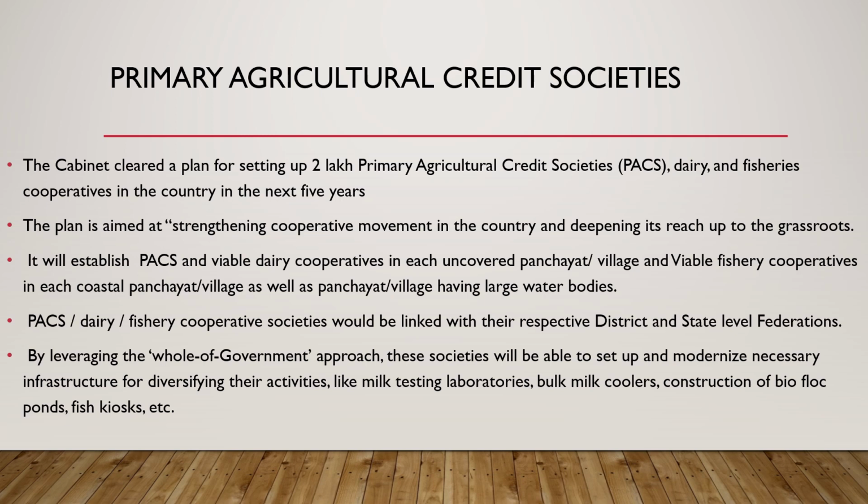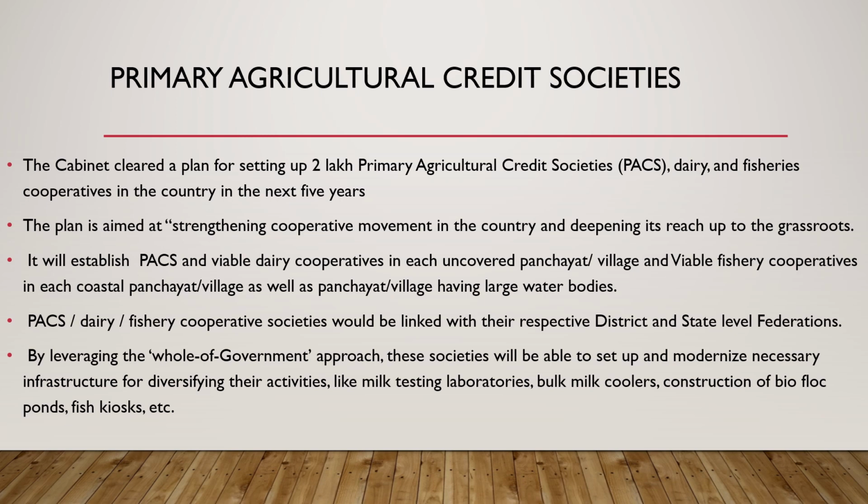It will establish primary agricultural credit societies and viable dairy cooperatives in each uncovered panchayat village and viable fishery cooperatives in each coastal panchayat village as well as panchayat village having large water bodies.